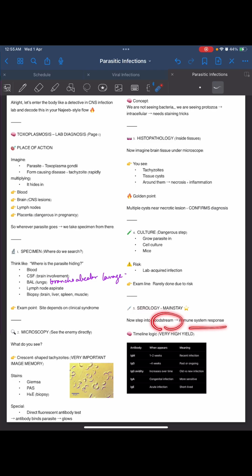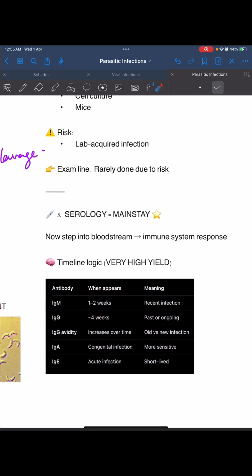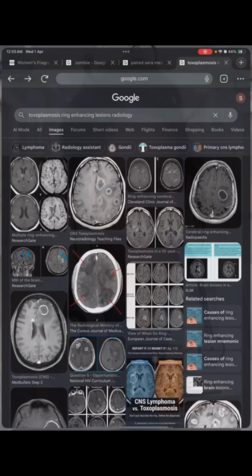Serology: now go to the bloodstream. The immune system has responded. IgM antibodies in 1 to 2 weeks will tell that the infection is recent. IgG in around 4 weeks will appear, and will tell that it was a past or ongoing infection. IgG avidity. What is avidity? Avidity is the binding strength.